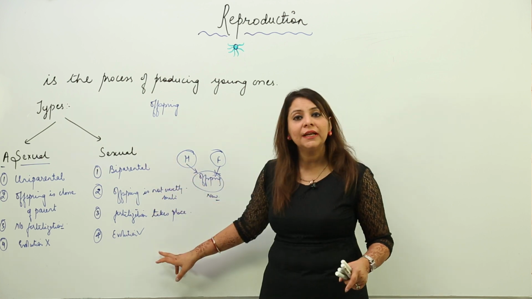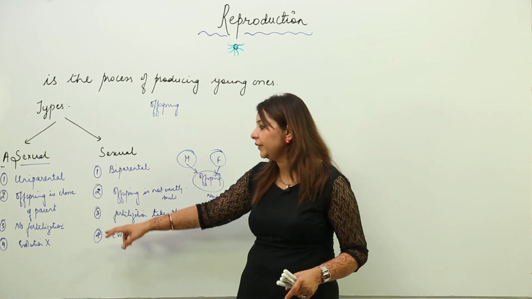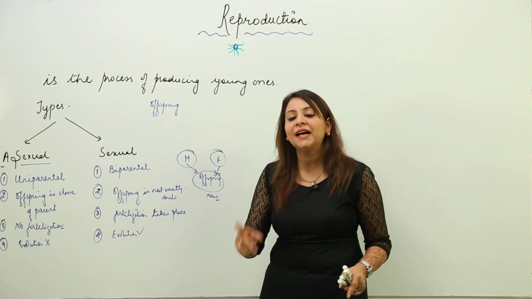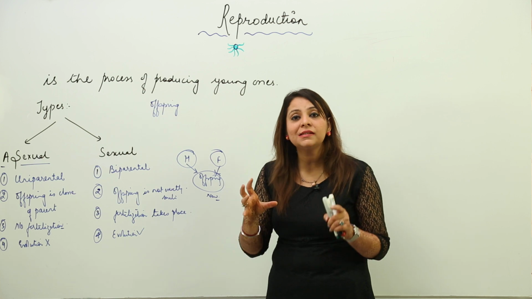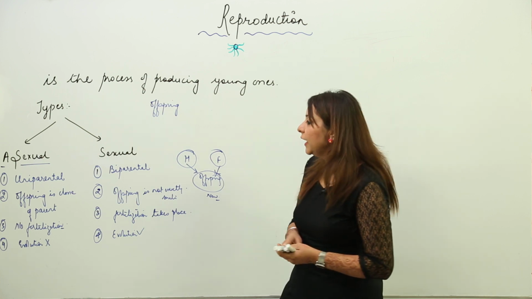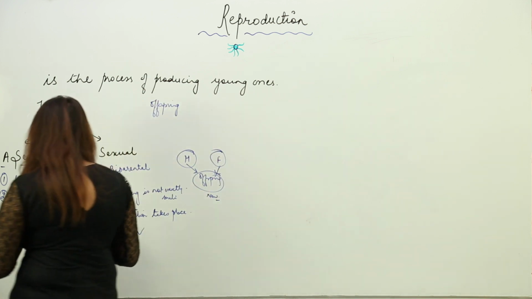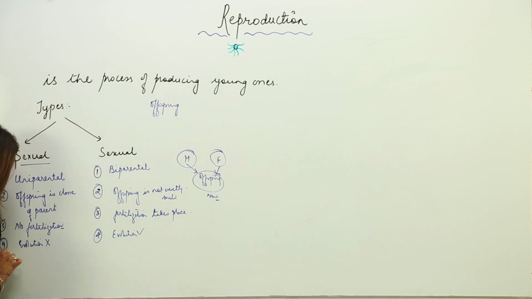So sexual reproduction leads to evolution, but asexual reproduction has no contribution, because the offspring produced is exactly similar to the parent, so no evolution is there. In asexual reproduction, cell division occurs by binary fission, multiple fission. There are certain methods.